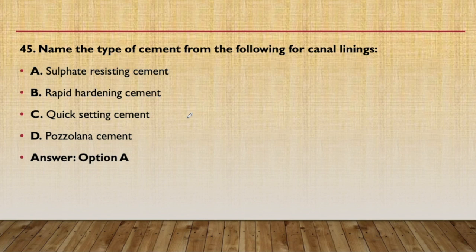Okay, these are used in canal lining because of the sulfate attack that can form in the canal due to presence of silt in it. So that is why we use sulfate resisting cement in canal lining. Always remember this, it is a very important question for any of the objective exam.